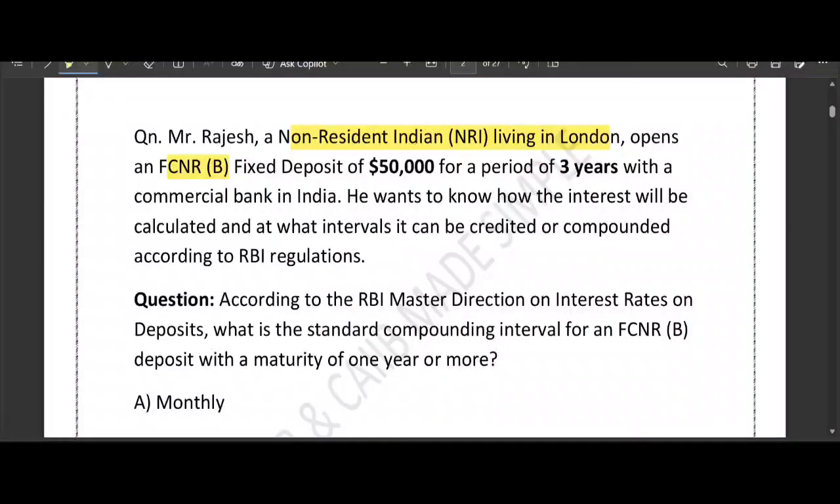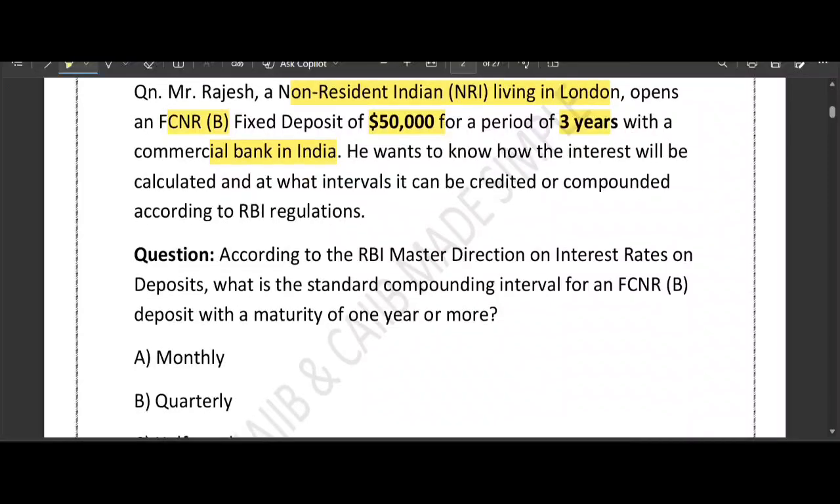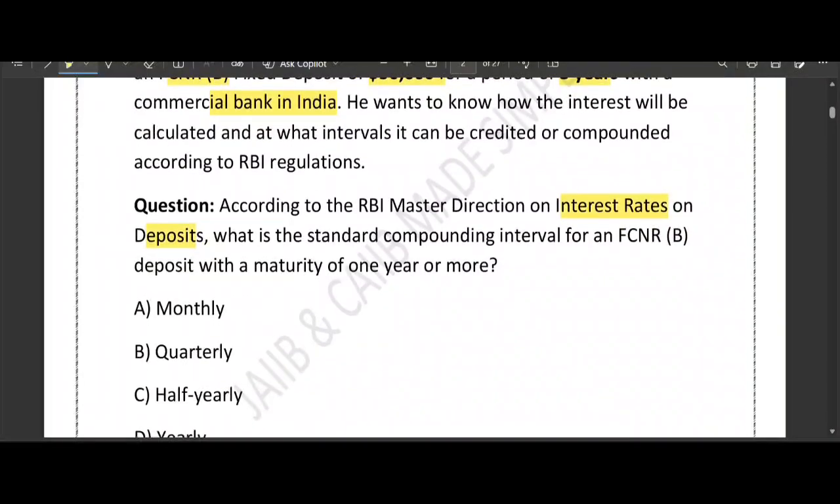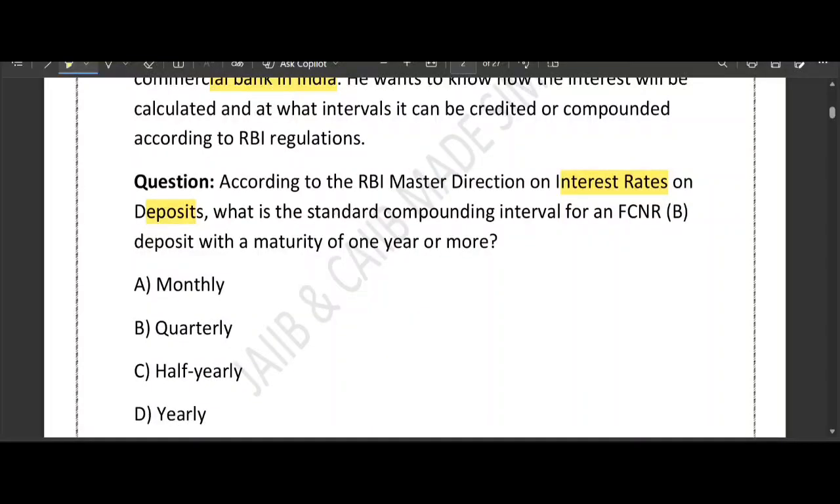So Mr. Rajesh is an NRI living in London, and he opened a foreign currency non-resident B account fixed deposit of how much? $50,000 for a period of 3 years with a commercial bank in India. Now he wants to know how frequently interest will be calculated and compounded as per the RBI rule. So the question is, as per the RBI master direction on interest rate on deposits, what is the standard compounding interval for an FCNRB deposit with a maturity of 1 year or more? Monthly, quarterly, half yearly or yearly?